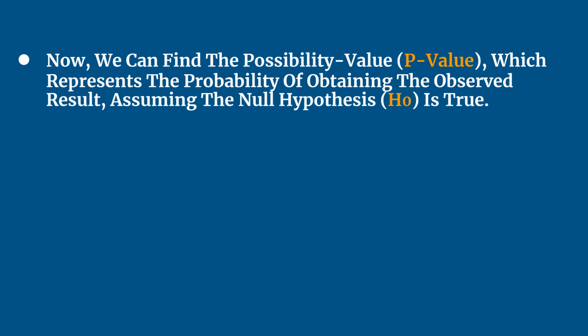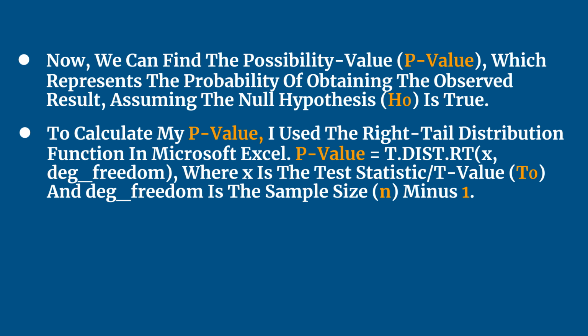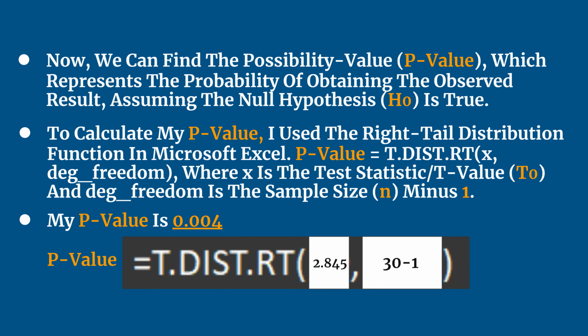Afterwards, we can calculate the p-value of the test statistic, which represents the probability of obtaining the observed result, assuming the null hypothesis H0 is true. To calculate the p-value of my sample, I use the right-tail distribution function in Excel, where x is the value of the t-test T0 and the degree of freedom is the sample size n minus 1. My sample p-value is 0.004.